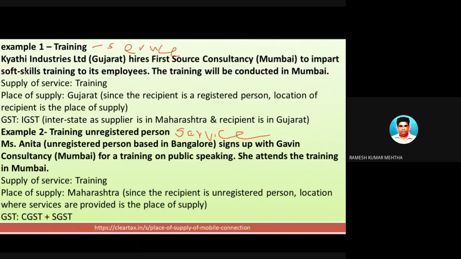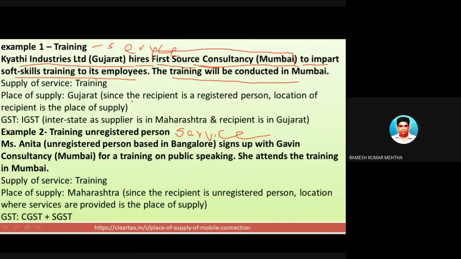Okay. So there is a company by the name Kyati Industries Limited. It hires First Source Consultancy, Mumbai, to impart a soft skill training program to its employees. The training program will be conducted at Mumbai. So there is a company in Gujarat which has taken services of this company of Bombay, and the employees will get a soft skill training program at Bombay from this particular company.